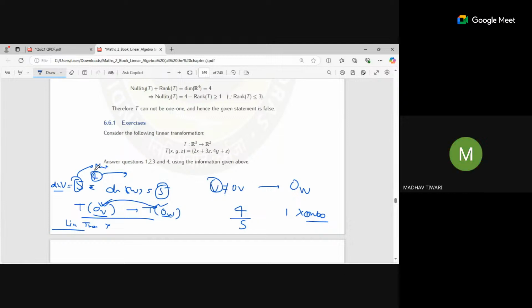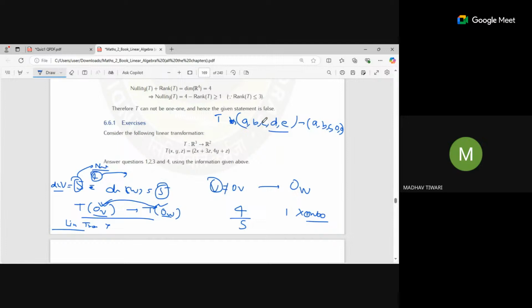Maybe other dimensions are also going for nullity, but suppose only one goes. Let me give you an example. Suppose the point is in the form A, B, C, D, and E. I transform it to A, B, C, and the rest two are zero. Two dimensions have gone for nullity, the D and E components.